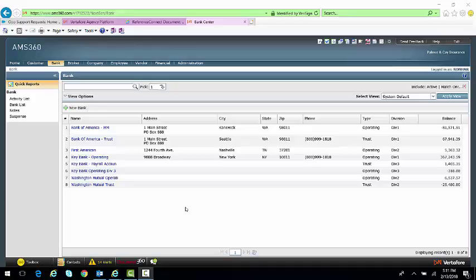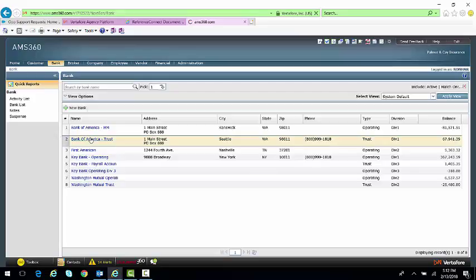Ken, let me take a moment to just mention a couple of items about our accounting system. As I mentioned to you previously, AMS 360 is a real-time accounting module, which means for your staff, there's no end-of-day process, no end-of-month process, and all of the transactions are provided in real time, which means that you can run any report at any point in time. Now, most of this information will be found in the back office portion of the AMS 360 system, but we talked about things like the bank center and how you can have multiple banks loaded here, and that all of the transactions are just going to be on a menu selection.